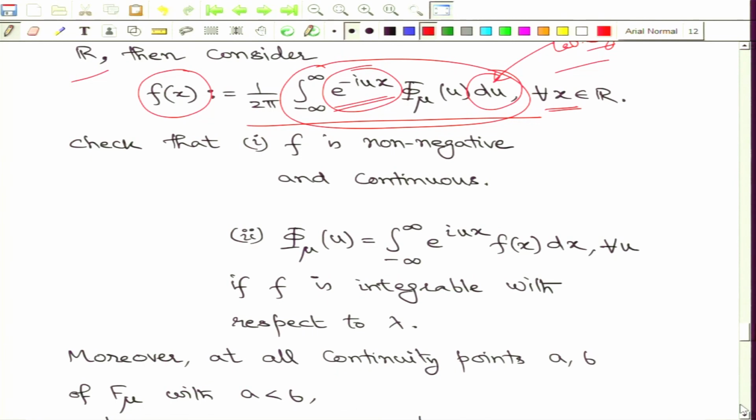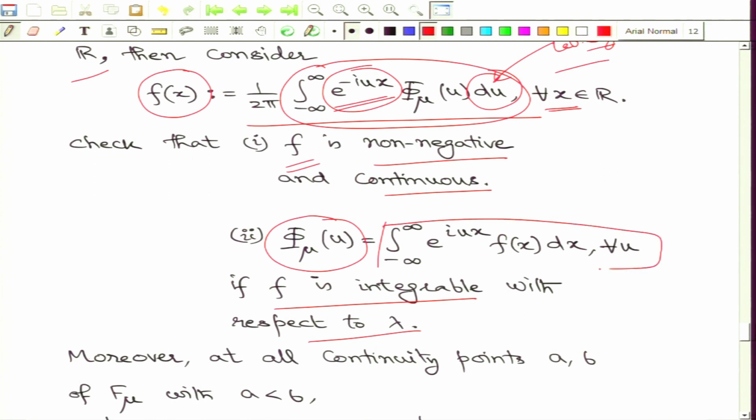Now, check that under the condition of the relevant integrability of the characteristic function, this new function small f must be non-negative and continuous. Moreover, if this new function small f is integrable with respect to lambda, then the characteristic function can actually be recovered by an integration involving this new function small f.